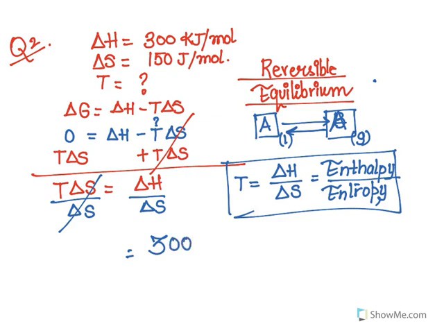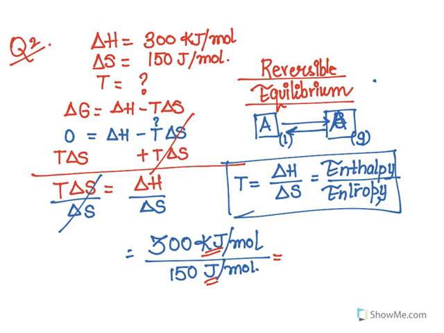So now let us plug in the values. So we'll have 300 kilojoules per mole divided by 150 joules per mole. Now it just came to my mind, as I was writing them, kilojoules over joules, there's a problem here. I have kilojoules here and joules here. They need to be the same unit for me to be able to actually divide them.